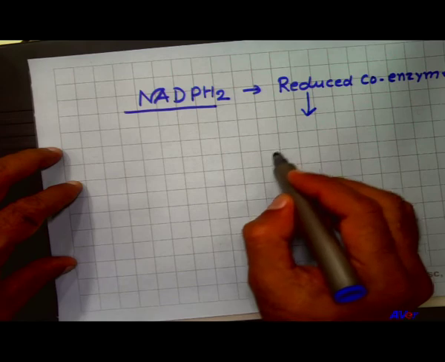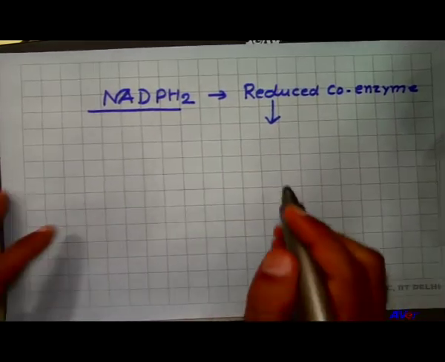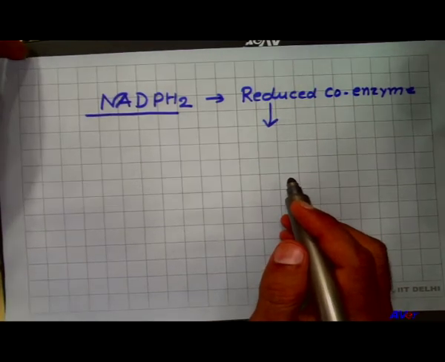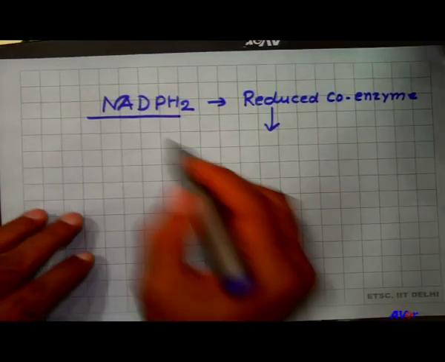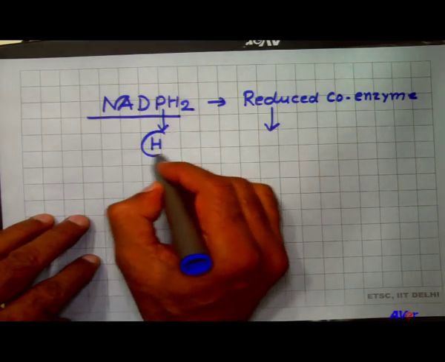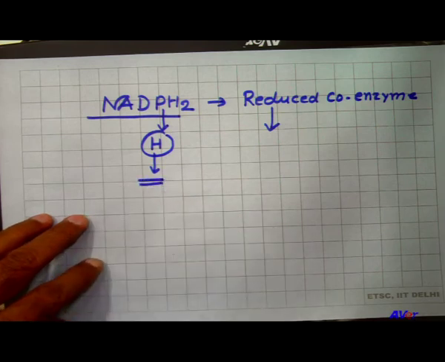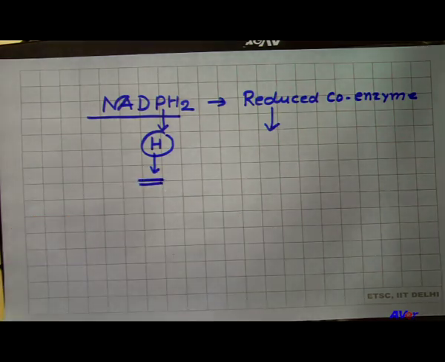Finally, when the reaction requires hydrogen, this NADPH2 releases hydrogen and the reaction starts. Here the chlorophyll is responsible for capturing the light energy and converting it into electrical and chemical energy, so it is called the reaction center.